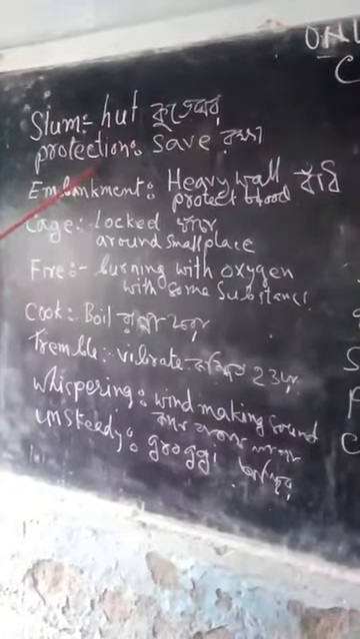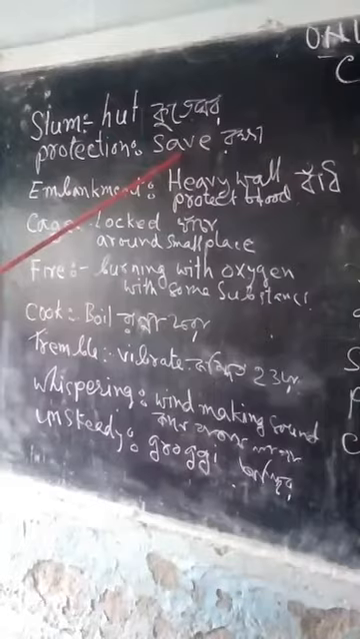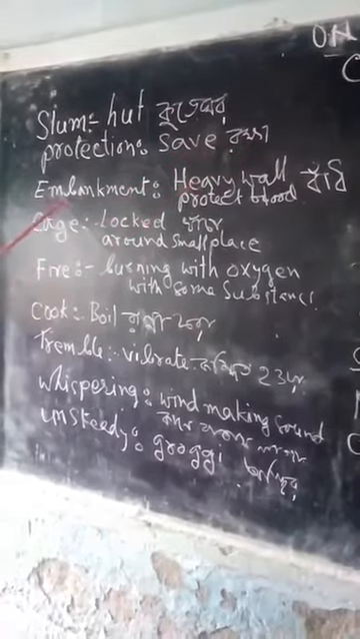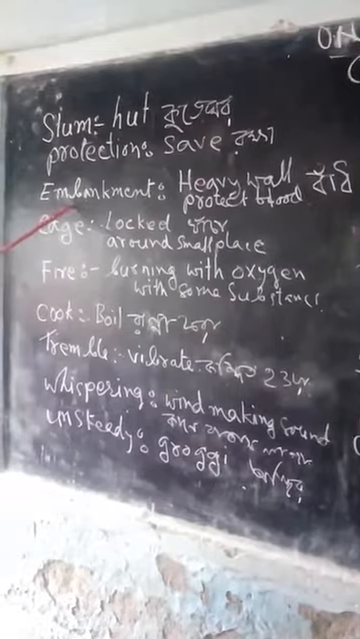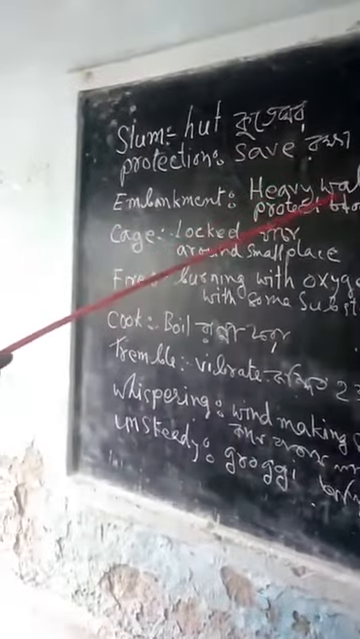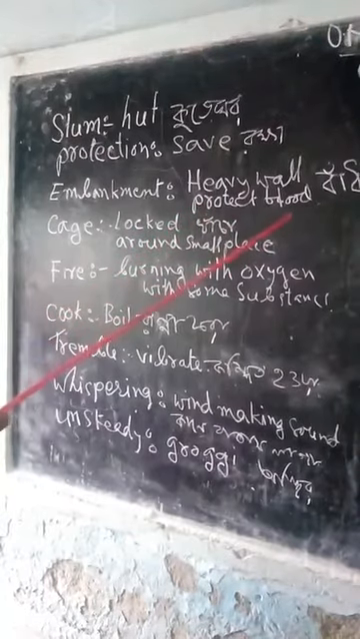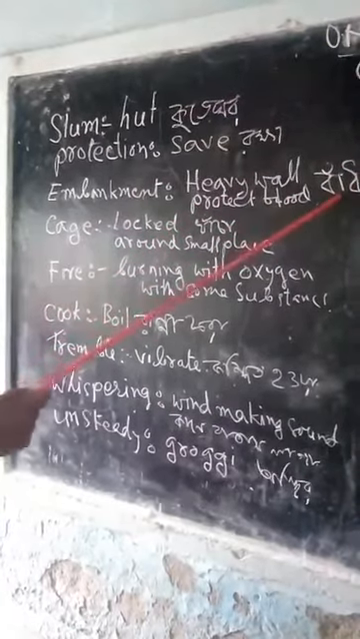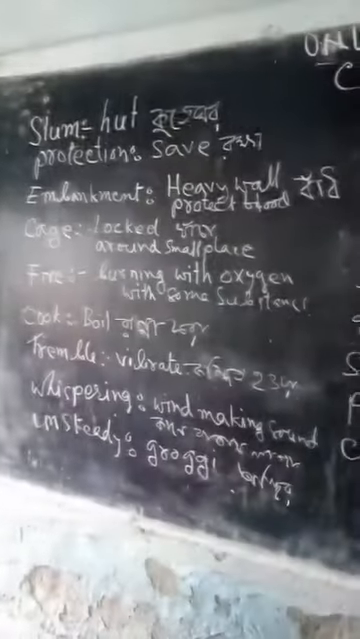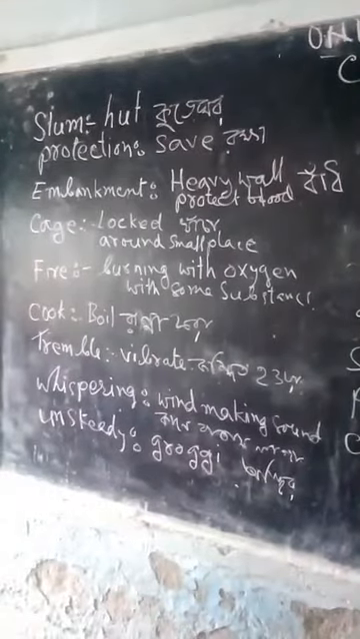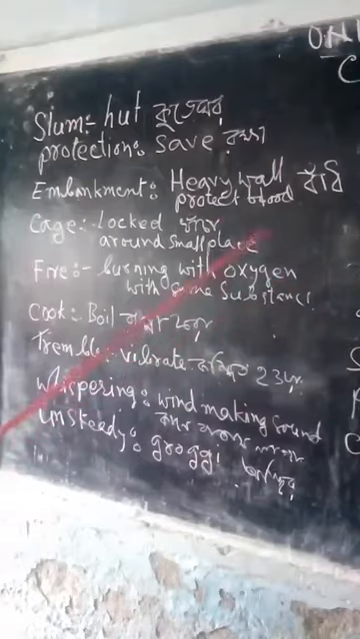Protection means in English safe. In Bengali, rokha. Another word is embankment. A heavy wall to protect from flood. In Bengali, bar. Sometimes a town or any local area floods in the monsoon, so the government has made embankments at the banks of the river.